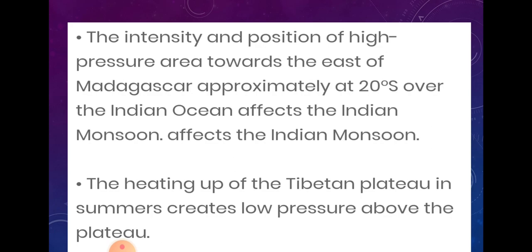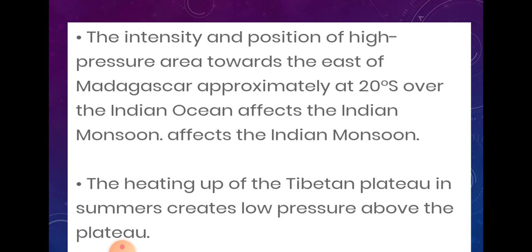Now the third reason is the intensity or the position of the high pressure area east of Madagascar, approximately 20 degrees south over the Indian Ocean, which affects the Indian monsoon. How does it affect the Indian monsoon? The high pressure area occurs in the Indian Ocean, in the Madagascar region, and due to this high pressure the wind comes towards the low pressure area. In India at that time low pressure is present, and due to this also the monsoon occurs.